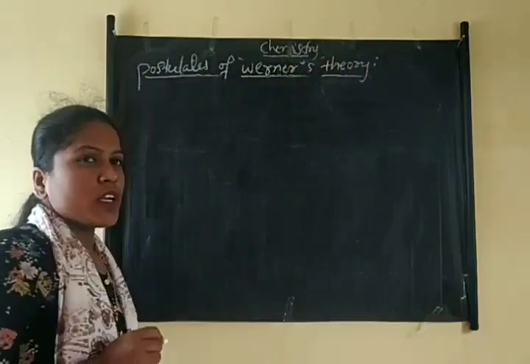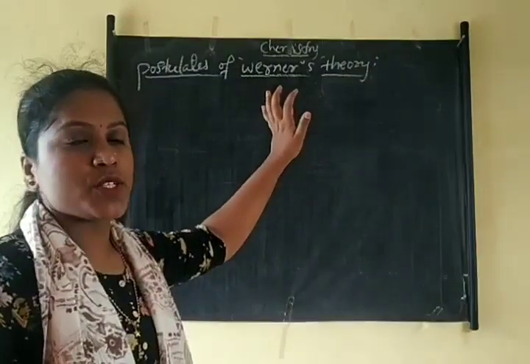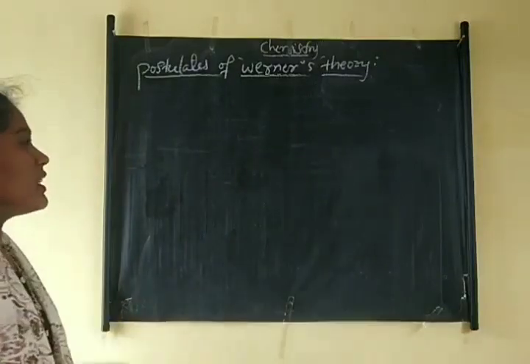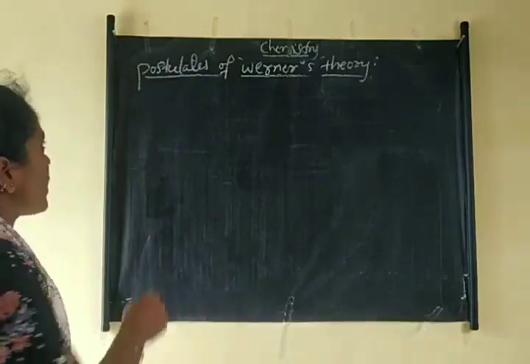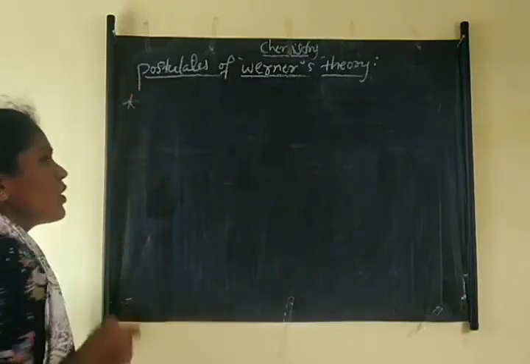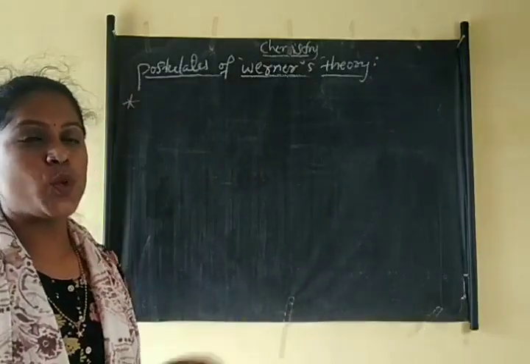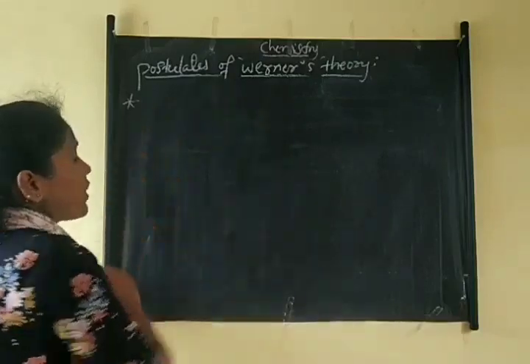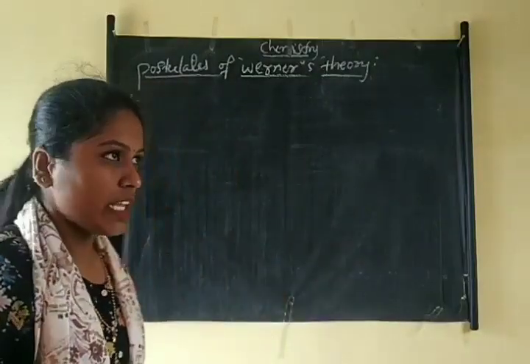Werner was a chemist, the first chemist to formulate the structure of coordination compounds. Here you can see some of the postulates of Werner's theory. The first one: in a coordination compound, the central metal atom shows two types of valencies.